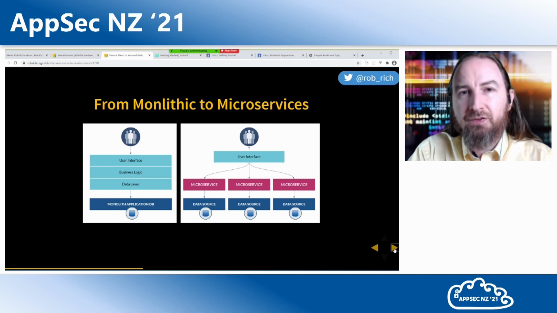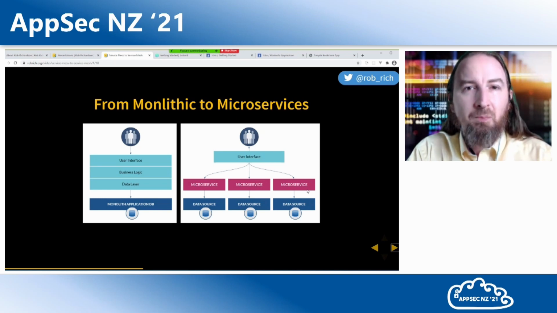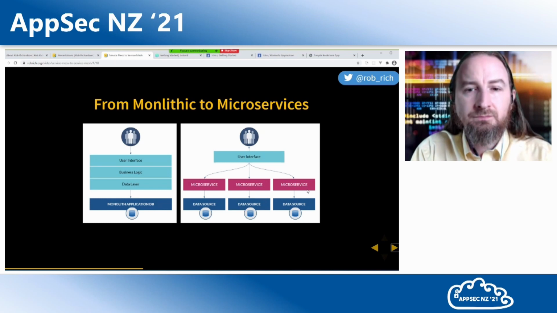When we moved to microservices, we could deploy a whole lot easier. We could scale a lot easier. There are lots of benefits to microservices. But our internal services now have an IP address. And so now we need to secure the communication to those microservices. By default in Kubernetes, all traffic can communicate with all other traffic. Namespaces are organizational boundaries. They don't block traffic going between namespaces. Any container can communicate with any other container.